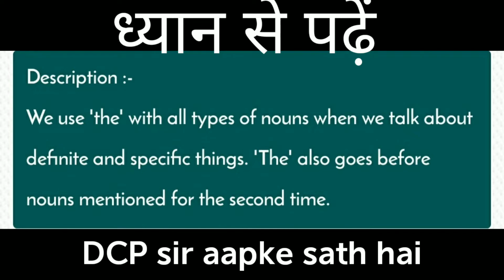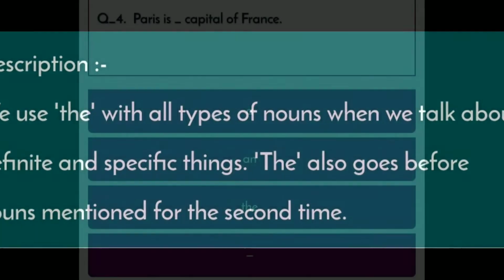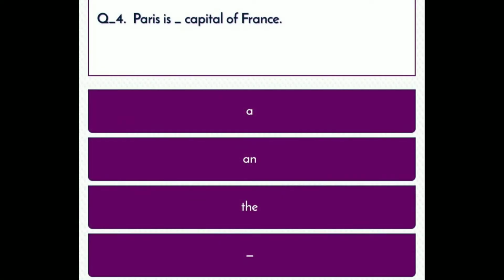Next question: Paris is the capital of France. First option: a, second option: an, third option: the, fourth option: dot.